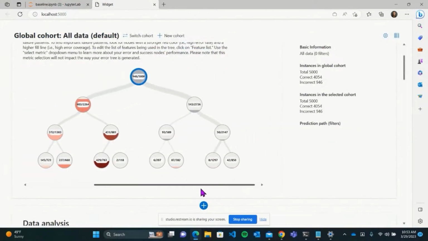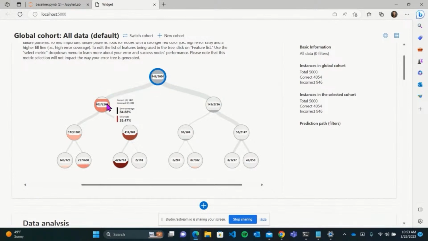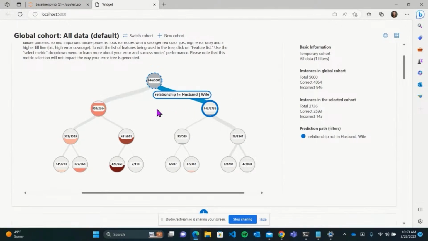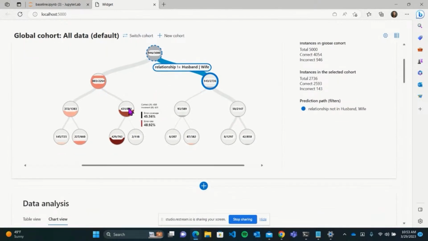But if we look at the data itself, not just overall, but for specific cohorts such as this one, we see a full circle, indicating there are more errors. This cohort is for individuals whose relationship is husband or wife. So let's say they're married individuals, right? We have a little more than 35% error rate compared to the non-married individuals with only a little more than 5% error rate. That's quite a big difference, right? And it could be something we can mitigate and improve in the model.